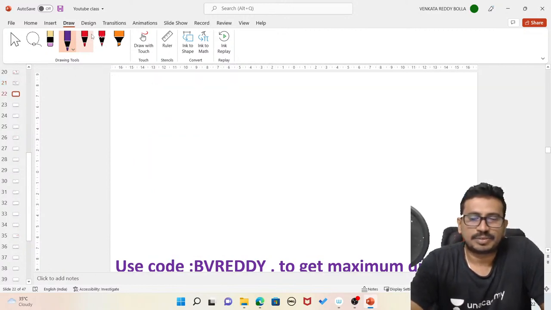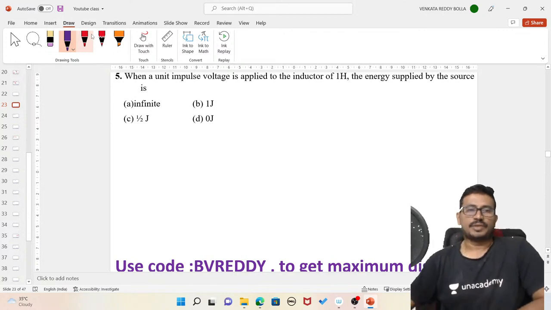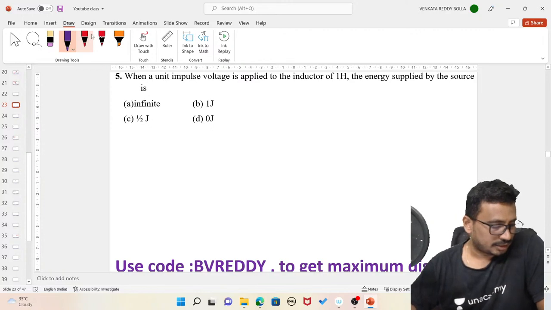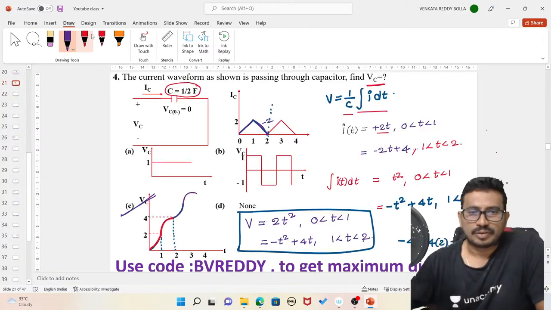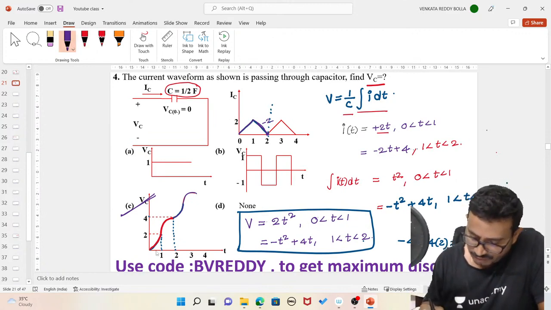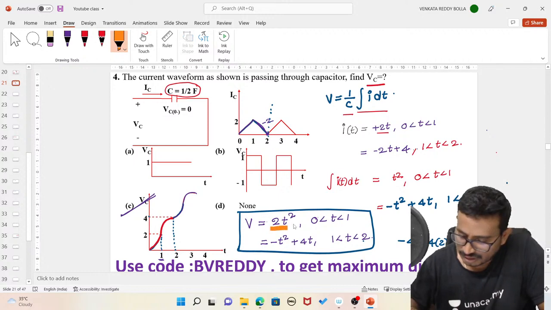Then chalo, next problem. The next one: when an impulse voltage is applied to the inductor. So substitute the values here. You see this thing here. At 1, how much is the value? When t is equal to 1, how much is the voltage? This is the function we have to consider now, at t is equal to 1.